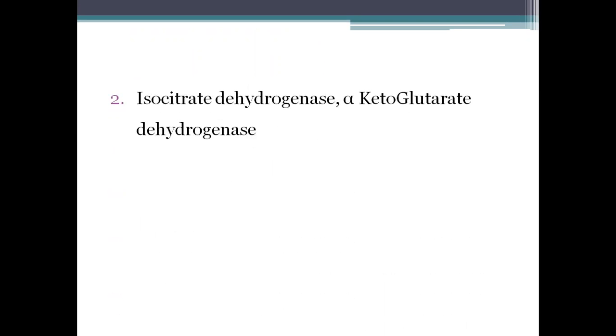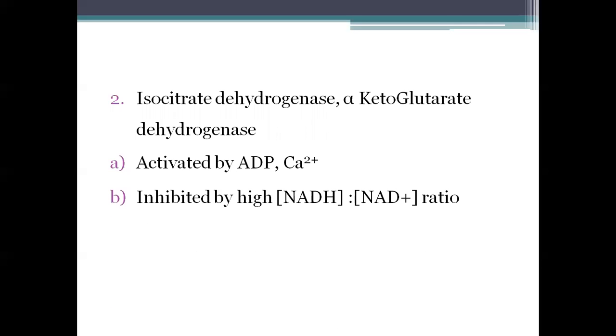Next, the reactions catalyzed by isocitrate dehydrogenase and alpha-ketoglutarate dehydrogenase. These are activated by ADP and calcium ions. Now again, as we said previously, when muscles are contracting, a large amount of calcium ions are released from the sarcoplasmic reticulum. When the muscle is actively contracting, ATP is used up, so more energy needs to be synthesized, and the TCA cycle is stimulated. It is inhibited by a high ratio of NADH to NAD.